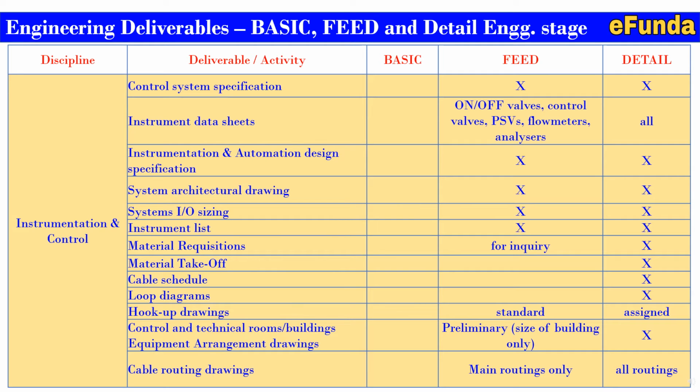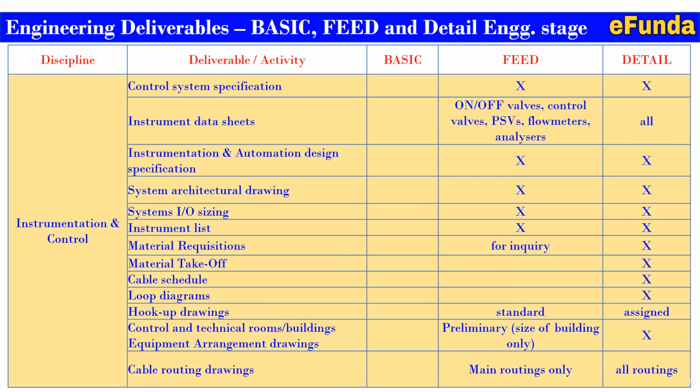One can see the table where we are going to cover the instrumentation and control engineering discipline. One can see that no other specific details are required as part of the basic engineering. Mainly these deliverables are required during feed and the detail engineering stages. Control system specifications are required during feed and detail. Instrument data sheets are required during feed and detail, where on-off valves, process, then the control valves, PSVs, flow meter, analyzers, etc. are required in the feed, and mainly the detail, all the data sheets are required.